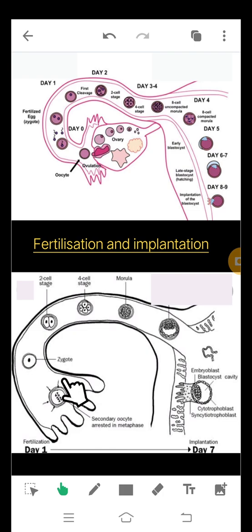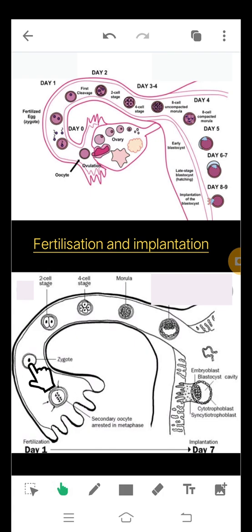So here is the fusion of male and female gamete taking place, and this is called fertilization. So once the fertilization has taken place, it will form the zygote. And where is it happening? It is happening in the fallopian tube, or we also call it the oviduct. So fertilization in human beings takes place in the oviduct. So once it is fertilized, it forms a zygote.